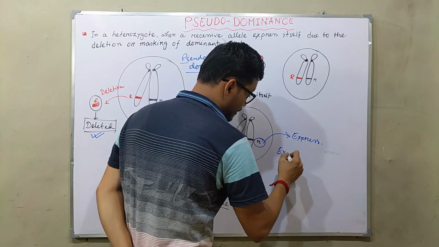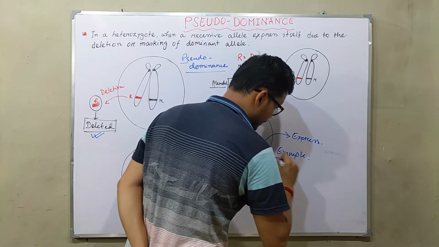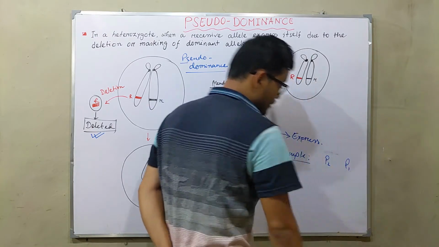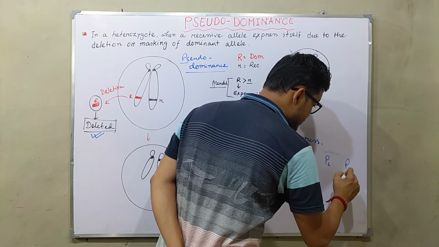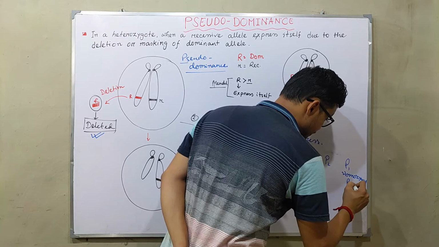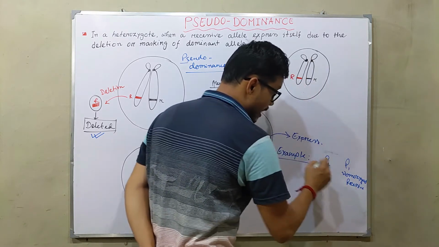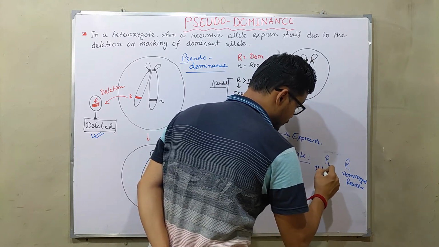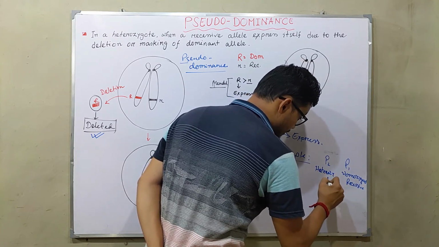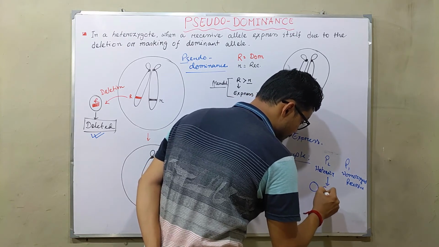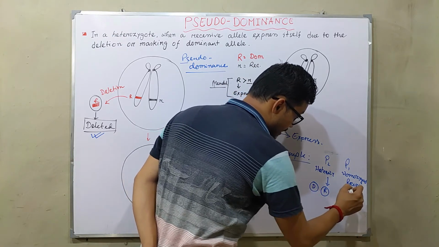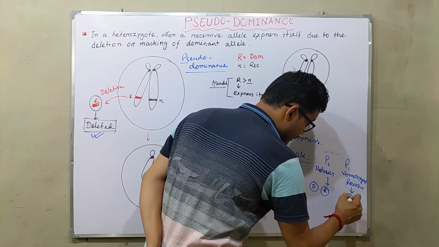So, an example of this phenomenon. If one of the parents, parent 1 or parent 2, is homozygous recessive, and the other parent is heterozygote, from here we get two kinds of alleles, one dominant and one recessive, and from the other we get only the recessive allele.